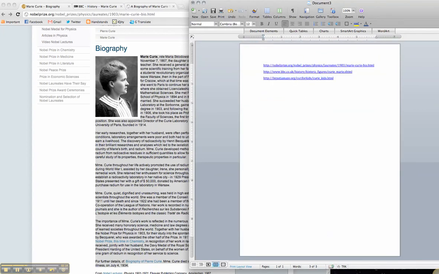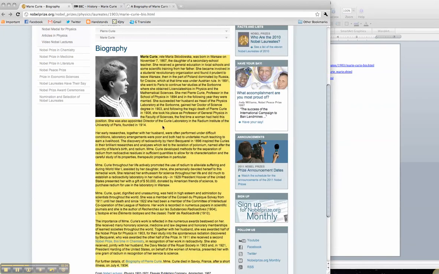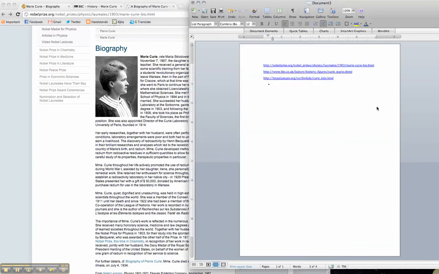We've got all of our sources up here. And let's start by making notes. I make notes using bullet points. You can put it in outline form if you like. But let's start reading this first paragraph here. Marie Curie was born in Warsaw on November 7th, 1867. So I'm going to write: born in Warsaw, November 7th, 1867, because those are dates that are important to know.